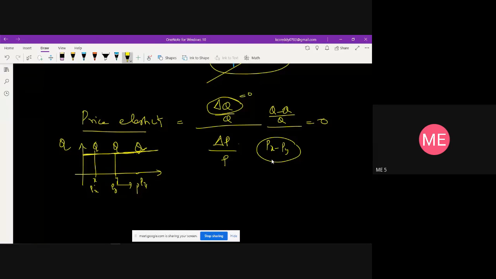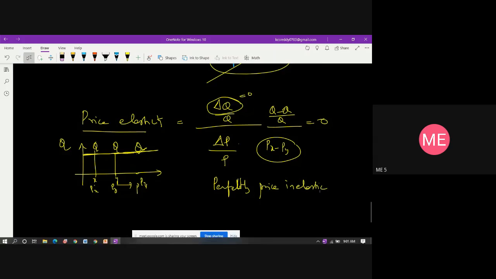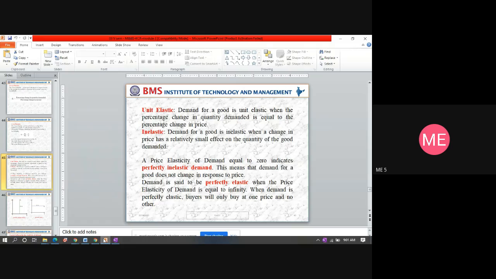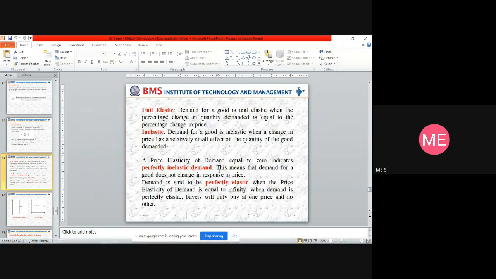Then it is called perfectly price inelastic demand. So when the price elasticity is 0, we can call it perfectly inelastic demand. This means that the demand for a good or a product does not change in response to the price.